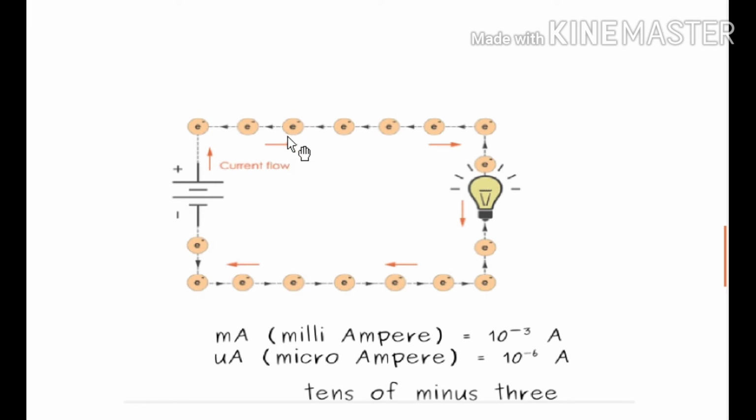Look at this arrow and this arrow. These are opposite in direction. So we are saying that when electrons move in a direction, then the conventional current flows opposite to the flow of electrons. Understand?